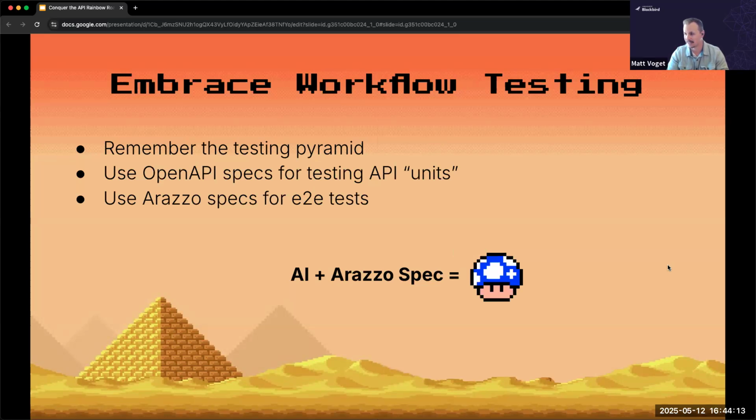And now I need to go and change a dozen end-to-end tests that all rely on that same API or schema. So how can we apply this type of thing to APIs? I like to think of OpenAPI specs as ways in which we can test the API units. For example, I want to validate that my endpoint is returning the expected response body, and so I can treat that like a unit test, right?